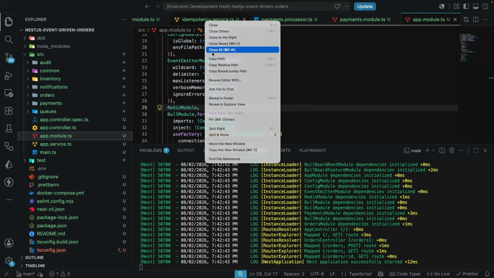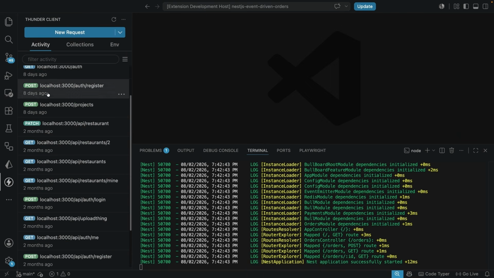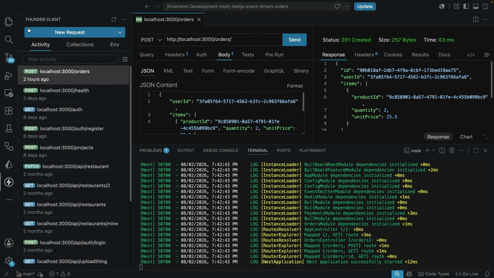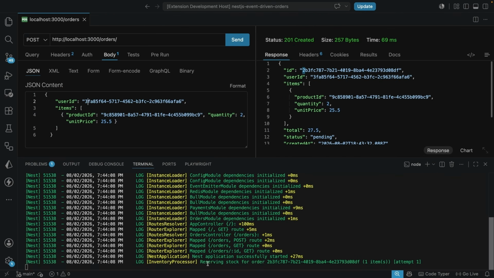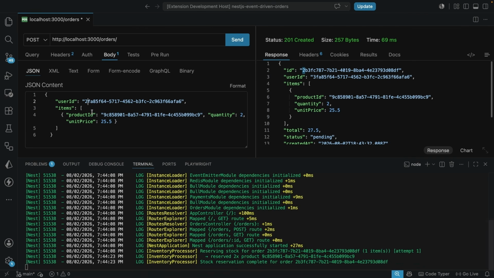So I'm going to close all these tabs we do have open, up the Thunder Client so that we can give this another trial. So we see here that it's reserving stock for this order, one attempt, just like this. And that was because this was more or less like pending, okay? So I'm just going to change something here real quick. And we see that because we have the 15 seconds wait, it has reserved and this has been completed for this order. So no worries, it's not really the payment. This is because we have that waiting time of 15 seconds.